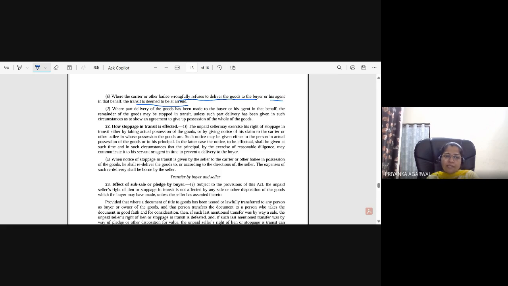Okay, how is stoppage in transit effected? The unpaid seller may exercise his right of stoppage in transit either by taking actual possession of the goods, or by giving notice of his claim to the courier or other bailee in whose possession the goods are. Okay, so either he says redeliver, bring the goods back to me, or he gives notice that you should not deliver to the buyer, right? This is what it is trying to say.